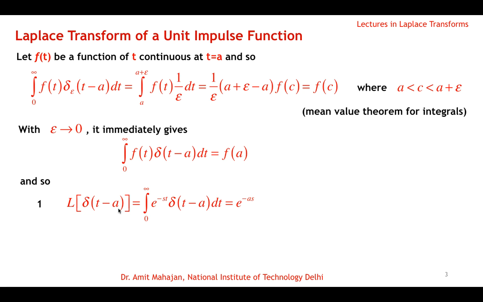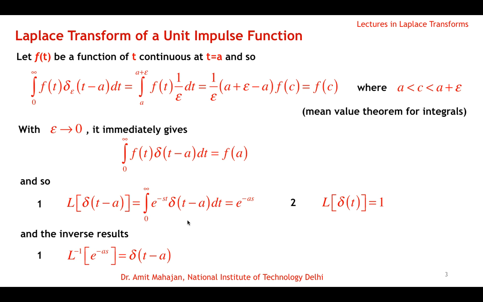Okay, and if a is 0, then we have the Laplace of the unit impulse function at the origin, and it is equal to 1, because e raised to power 0 is 1. And then we can easily write the result for the inverse Laplace. The Laplace inverse of e raised to power minus as will be delta of t minus a, and the Laplace inverse of 1 is delta t. So these results for the impulse function you can remember.